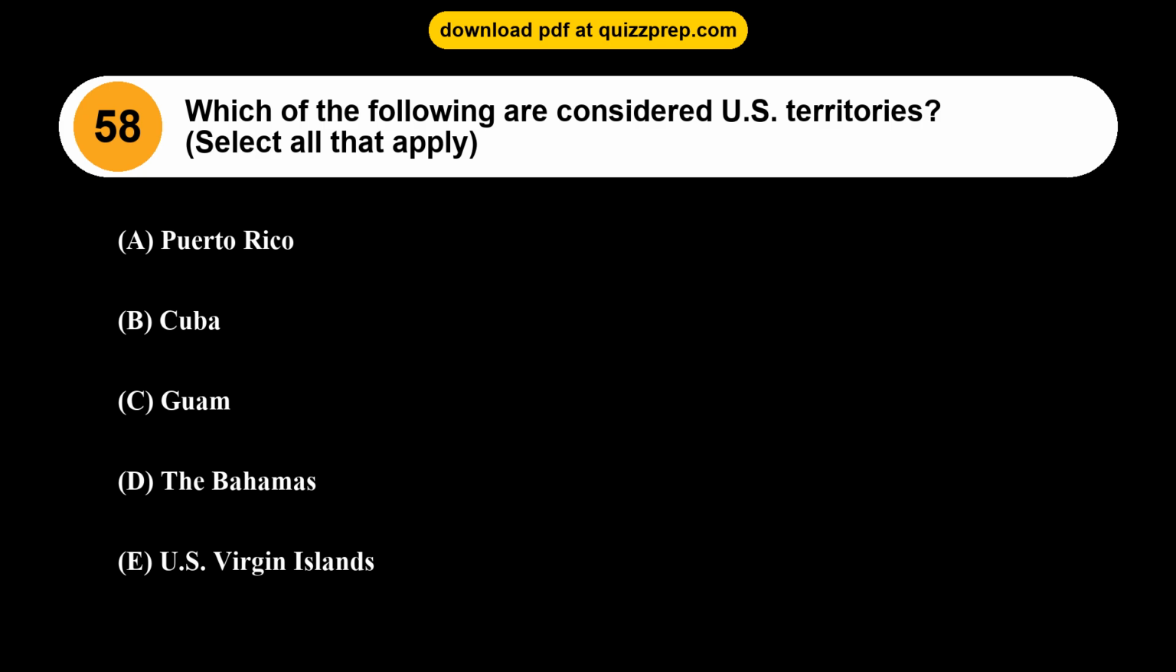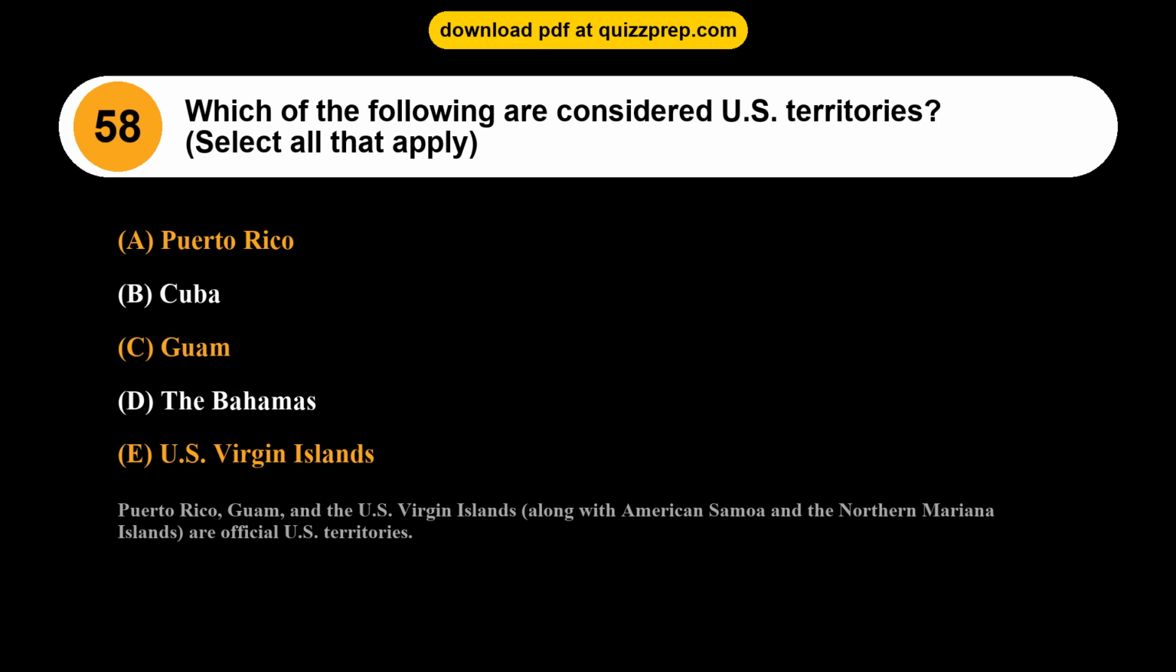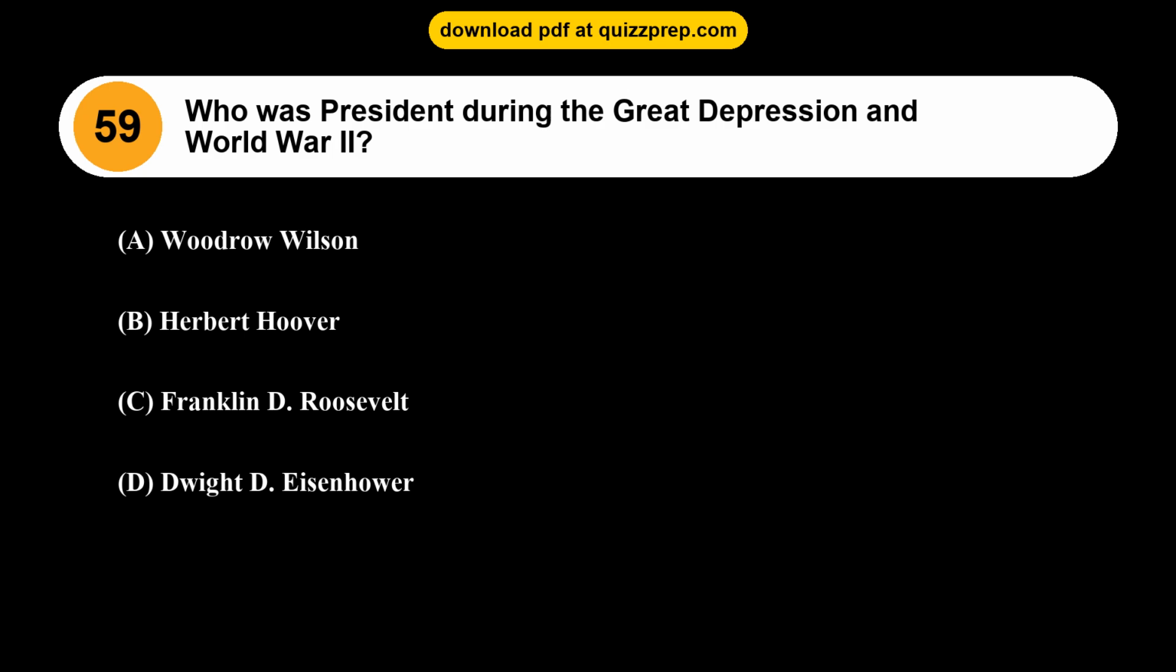Question 58. Which of the following are considered U.S. territories? Option A, Puerto Rico. Option B, Cuba. Option C, Guam. Option D, the Bahamas. Option E, U.S. Virgin Islands. The correct answers are options A and C and E. Puerto Rico, Guam, U.S. Virgin Islands. Puerto Rico, Guam, and the U.S. Virgin Islands, along with American Samoa and the Northern Mariana Islands, are official U.S. territories.